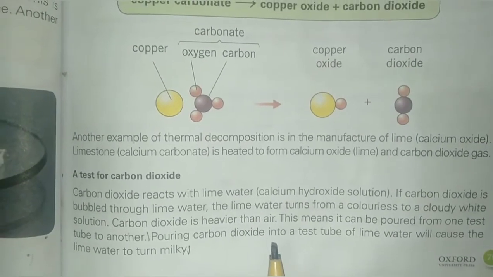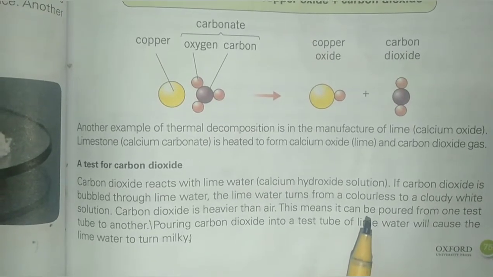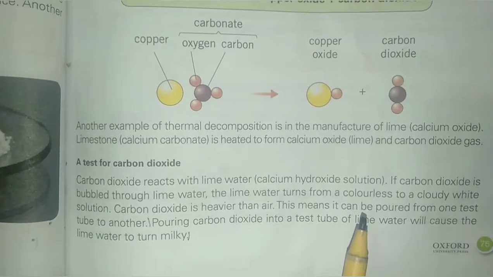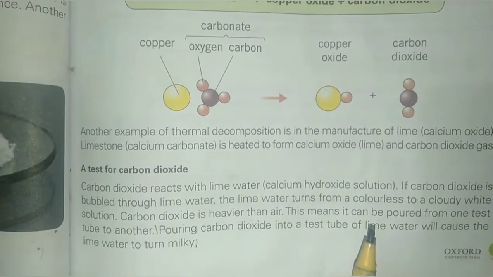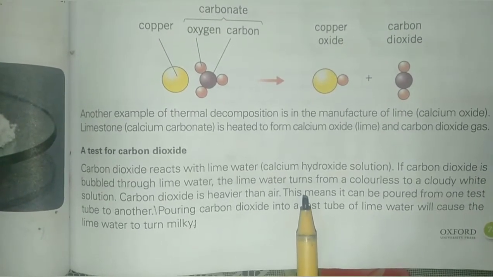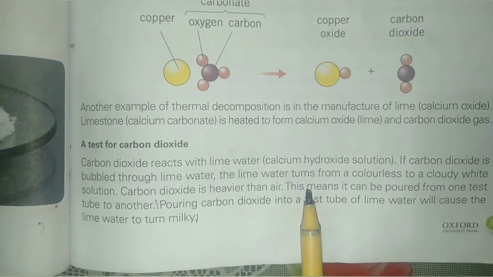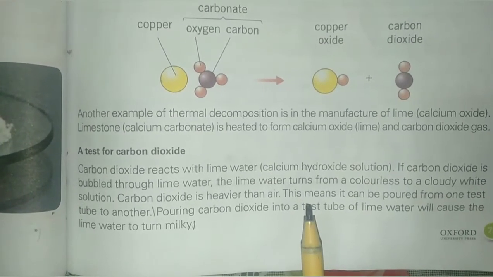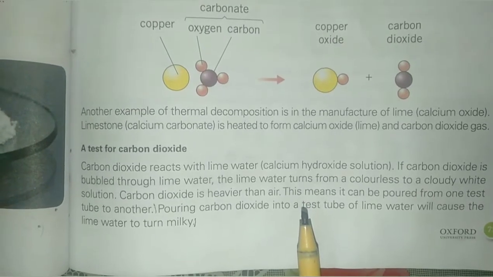When calcium hydroxide reacts with carbon dioxide, it produces calcium carbonate, which is insoluble in water, due to which the colorless calcium hydroxide turns milky or cloudy white. And this is the identification test for carbon dioxide.